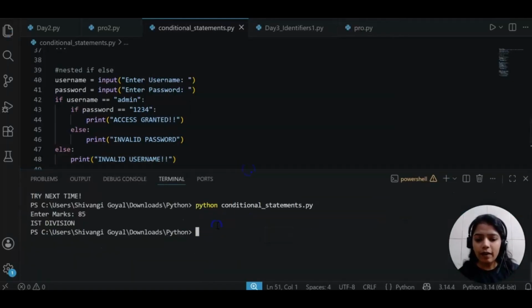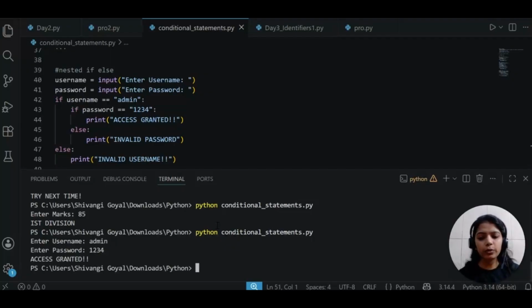So let's try it out. First I will run this, and this time we will give absolutely correct values: username is admin, password is 1234. See, access granted. So what happened in this case? We gave username admin in small letters. Everything should be the same, like if admin is in small, you have to give it in small. Then, because the username was correct, only then we checked the password. The password is also correct, that's why it says access granted.